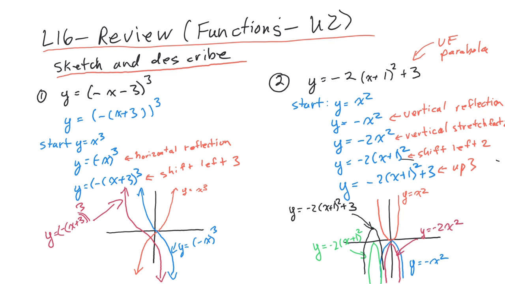All right, so for all of the different translations from x squared to the final one, we have a vertical stretch with a factor of 2, that is the negative 2x squared. It probably is not showing on the screen. Then we have our next part here, which has our shift left, and then we have our shift up 3. Okay, so these are all of the different translations.